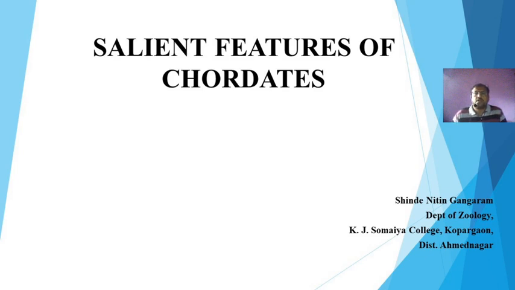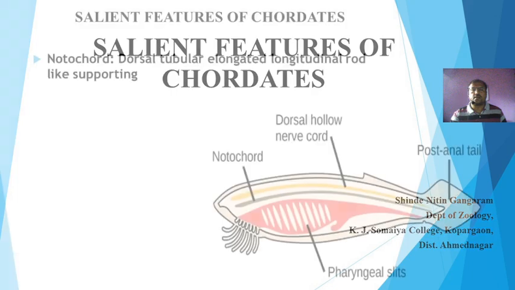Dear student, after study of ancestry of a chordate and difference between chordate and non-chordate, today we will see the salient features of chordate. What are the characters which are present in the chordate by which they are distinguished or separated from non-chordate? So these characters today we will see in detail. So let's see the characters of chordate.